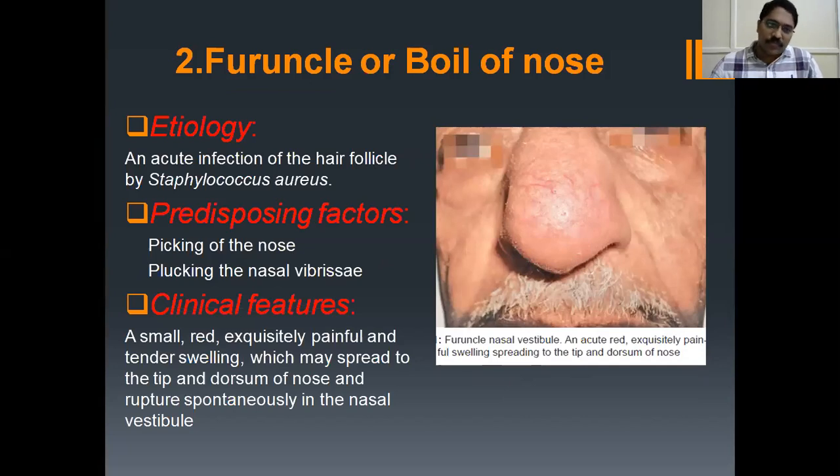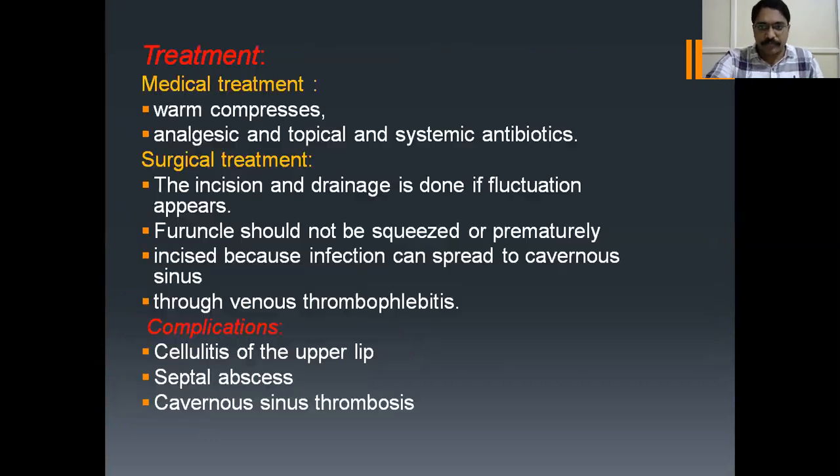Okay. Clinical features: a small red, extremely painful, tender swelling which may spread to the tip and dorsum of the nose and rupture spontaneously in the nasal vestibule. Okay. How do you treat it? Medical treatment by warm compresses, analgesics, and topical and systemic antibiotics. Surgical treatment is incision and drainage if fluctuation appears.